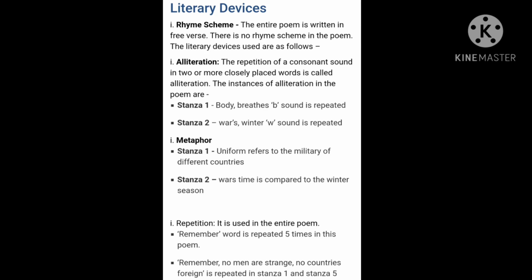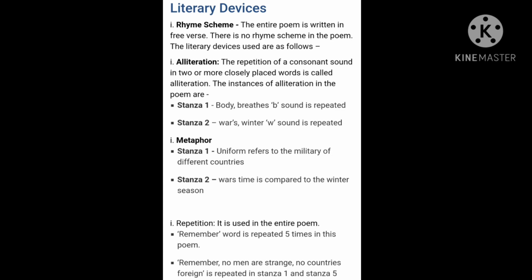Then metaphor. Metaphor and simile, you might all know about them. Metaphor means we are comparing two different objects without the help of words like "like" and "as".